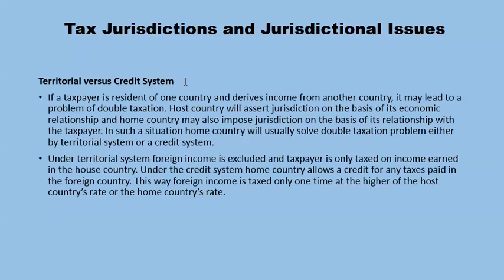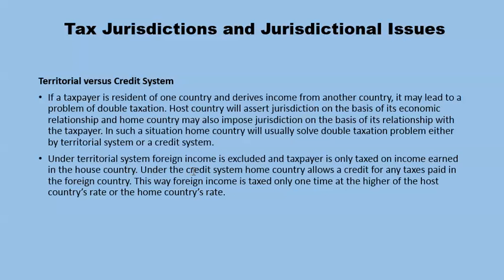Territorial versus credit system. If a taxpayer is a resident of one country and derives income from another country, it may lead to a problem of double taxation. The host country will assert jurisdiction on the basis of its economic relationship, and the home country may also impose jurisdiction on the basis of its relationship with the taxpayer. In such a situation, the home country will usually solve the double taxation problem either by a territorial system or a credit system.